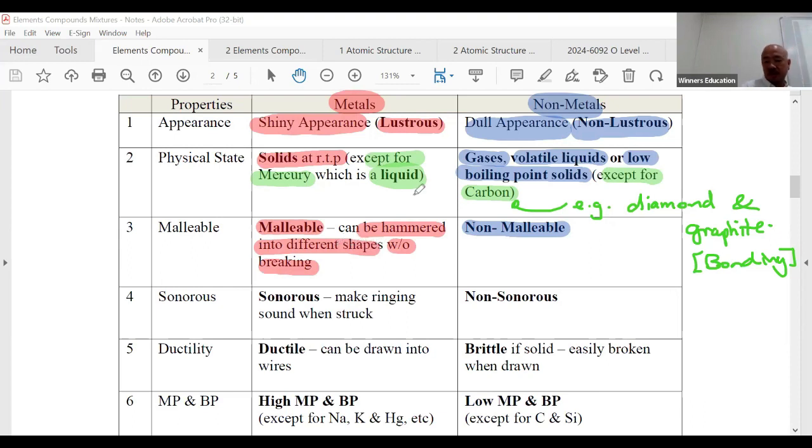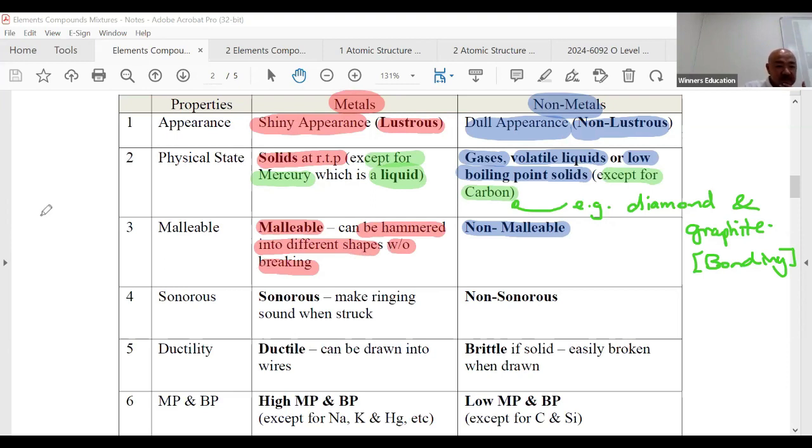Not a very good example, but if you have a metal ruler right now, although it's not a pure metal, it's an alloy, you can try to bend it. It will not break that easily. You can hammer it or bend it into shapes and it will not break. Non-metals are non-malleable. You cannot do that. They will just break.